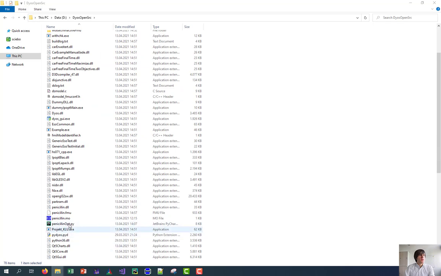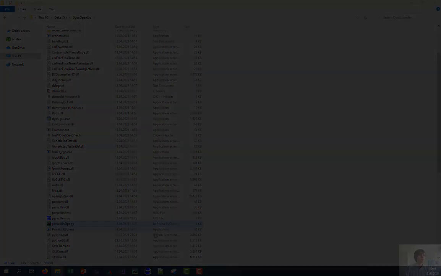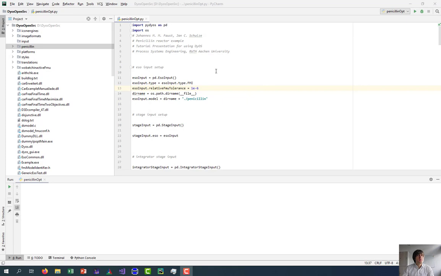Now let's look into our Python code. After opening the file, we see the imports first. The first import is PyDyOS, which is the Python binding for DyOS. In this file, we define the whole optimization problem, meaning the model, constraints, objective function, controls, and so on. I will guide you through. The most important part of any dynamic optimization problem is the model itself. We define it here.